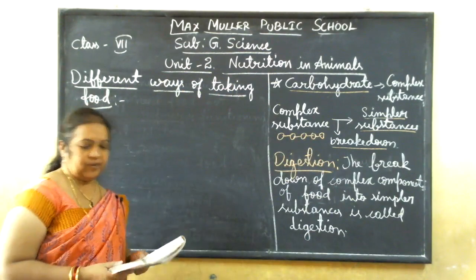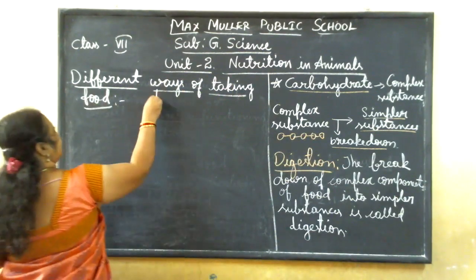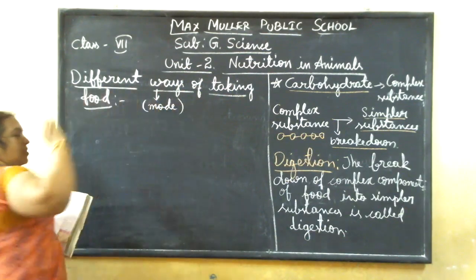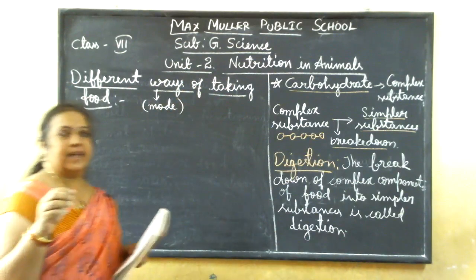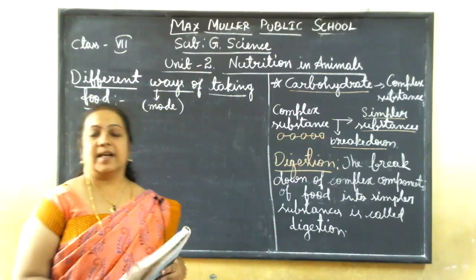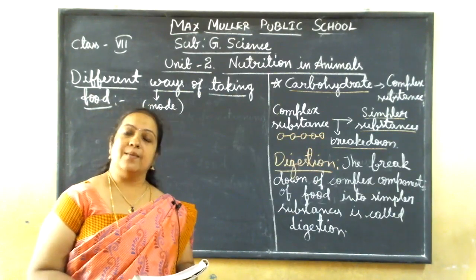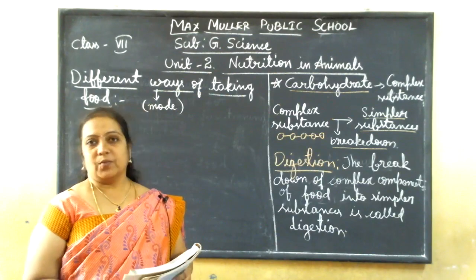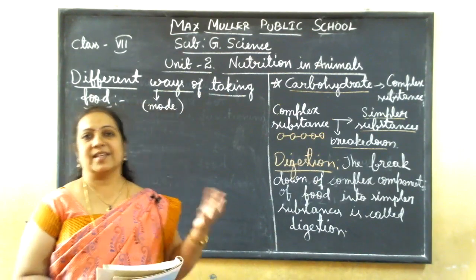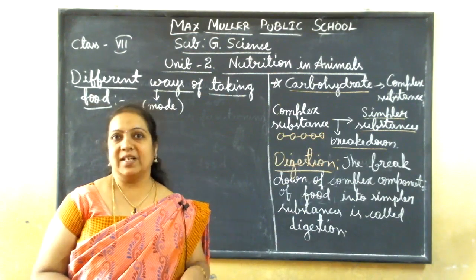So, different ways are nothing but different modes. Ways are nothing but different modes also you can say. Okay. So, different modes of taking the food in organisms like animals. Okay. In animals only we are seeing here. In animals and also in human beings. Okay. So, now there will be difference in comparing the animals, in what way they will intake the food.